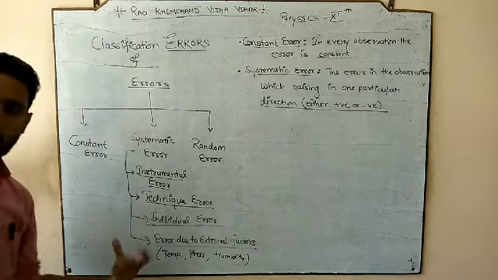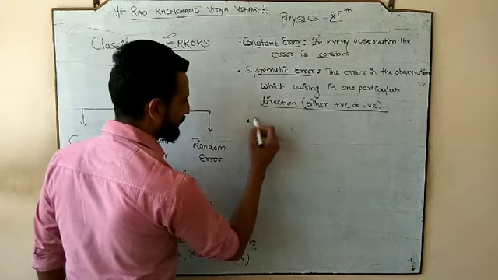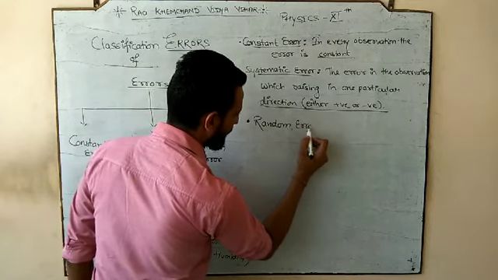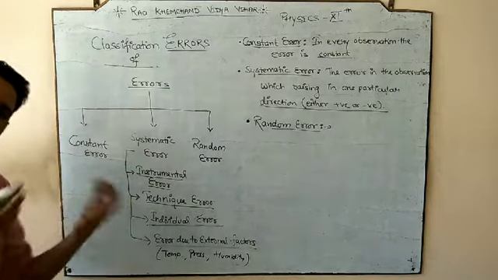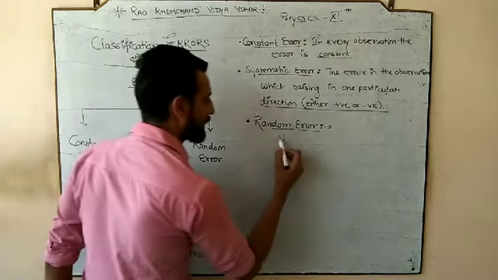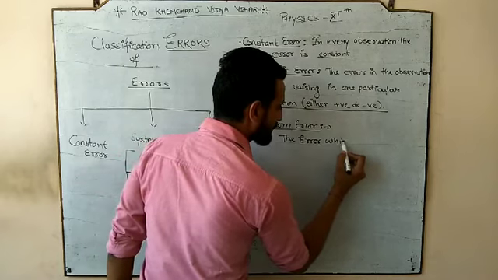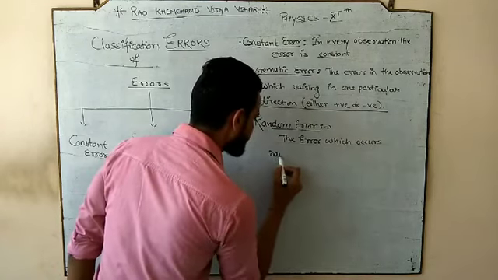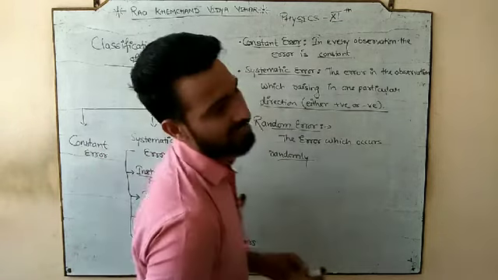I hope all the errors have been clear. And there is a last error that we are going to discuss, and that error is random error. Okay, so random, as its name suggests, in a random manner. So the error which occurs randomly is known as random error.